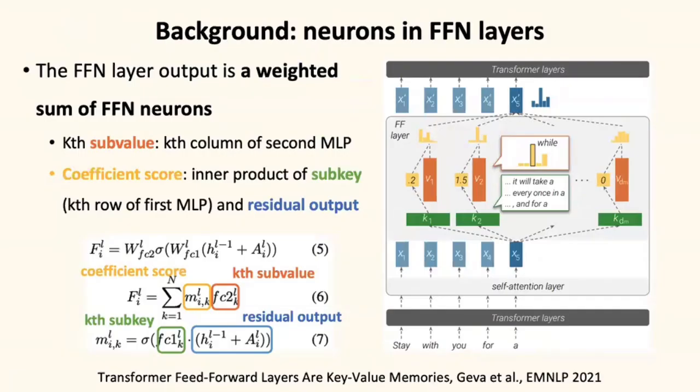Specifically, when we say the number k neuron, we mean the number k column of the second MLP, which is a vector. And this vector's weight is computed by the inner product between the FFN input and the number k row of the first MLP. As a result, the FFN layer output can be regarded as the weighted sum of many FFN neurons, where each neuron is a vector.